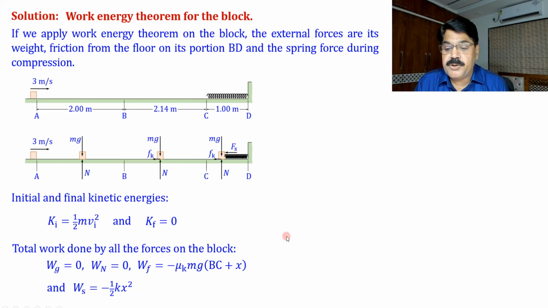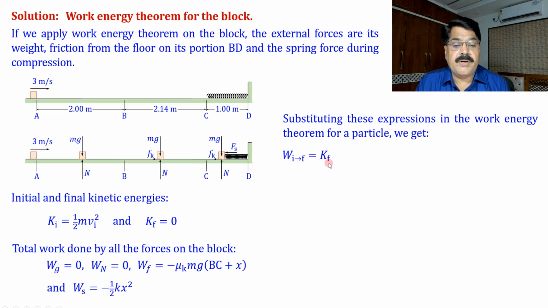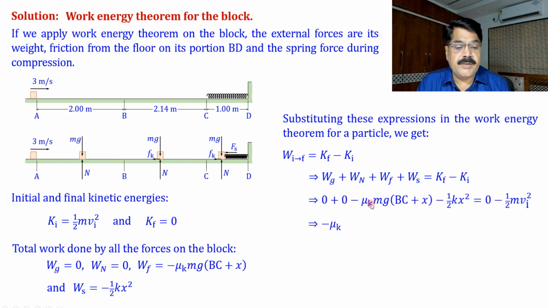So now we substitute these values in the work energy theorem. Substituting these expressions in the work energy theorem for a particle, we get W from initial to final is equal to K final minus K initial. That is the formal statement of the work energy theorem for a particle or for a body. So W_g plus W_n plus W_friction plus W_spring is equal to K final minus K initial. First two terms are 0, 0, and this is what? Minus mu_k mg (BC plus x) minus half k x squared equals 0 minus this.